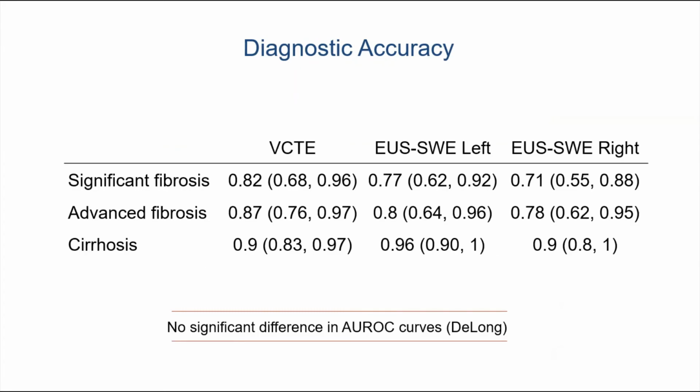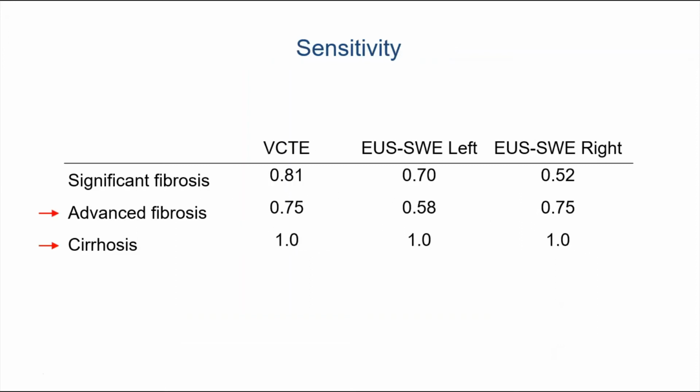We used the AUROC curves to assess the diagnostic accuracy for FibroScan as well as shear wave of the left lobe and the right lobe. And we compared these for all degrees of fibrosis, that is significant fibrosis, advanced fibrosis, and cirrhosis. There was no significant difference in the area under the receiver operating characteristic curves for any of these modalities. So VCTE and shear wave of the left and right lobe had comparable diagnostic accuracy for all grades of fibrosis.